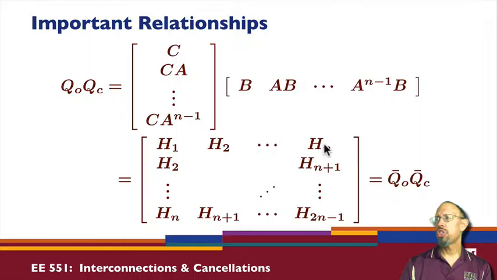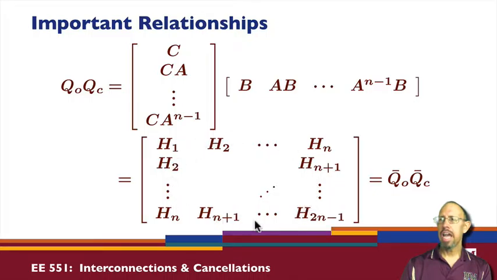And we can go through and show these H's are basically C times a power of A, the index minus 1, times B. And so we can go through and show this property.